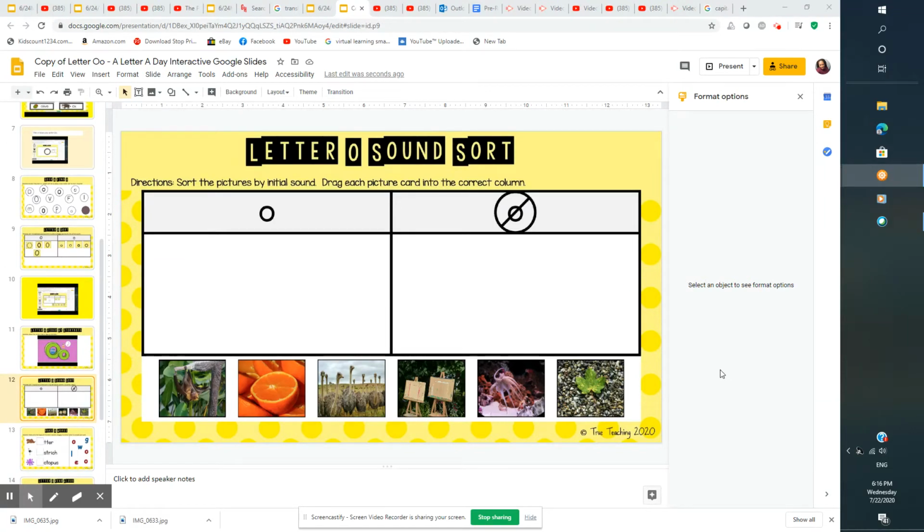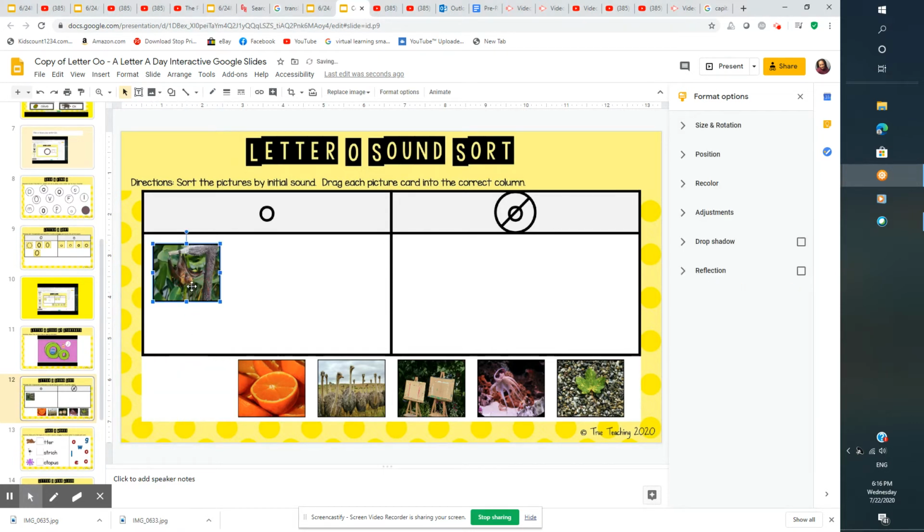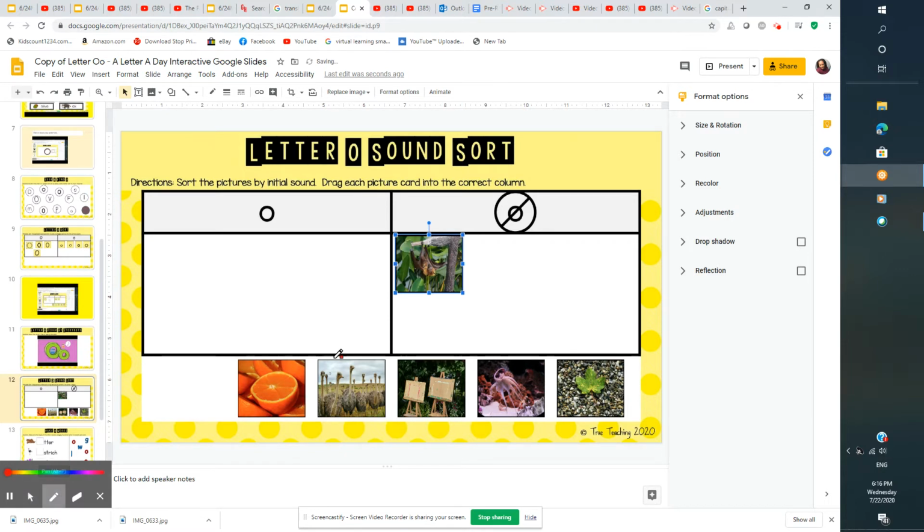Okay, it's time for our next game. Put on your thinking caps, open up your ears, exercise your mouth, get ready to go. Bat, bat. Does bat begin with O? No, bat begins with the letter B. Bat.